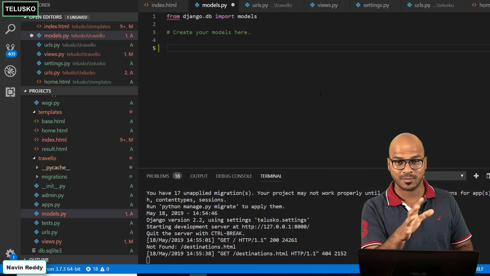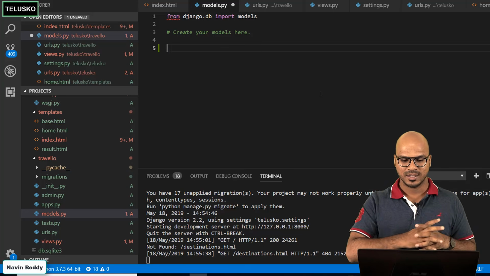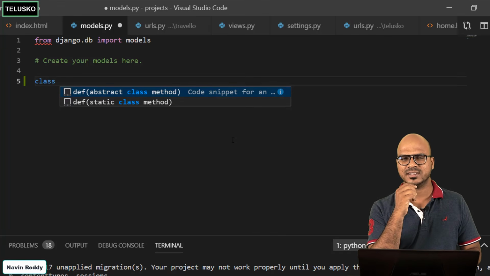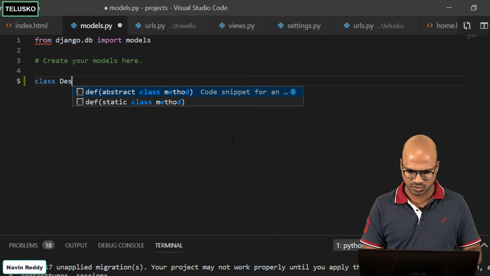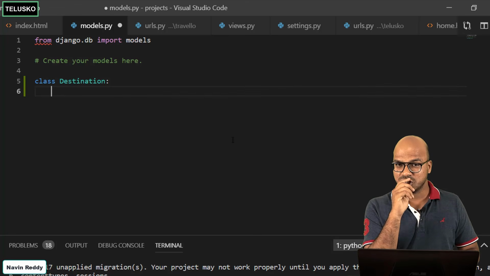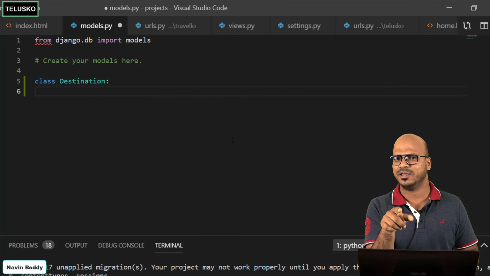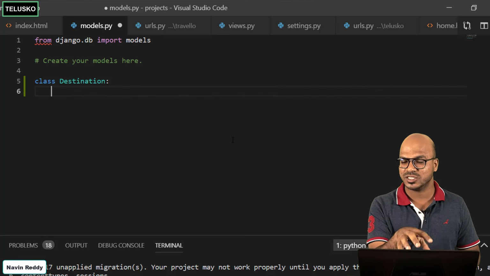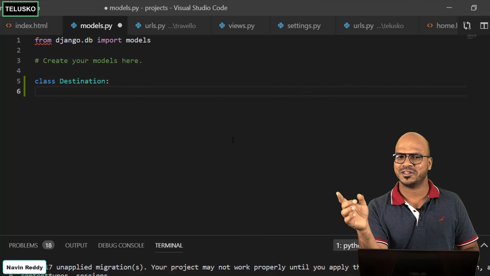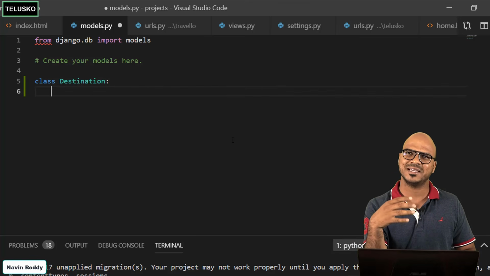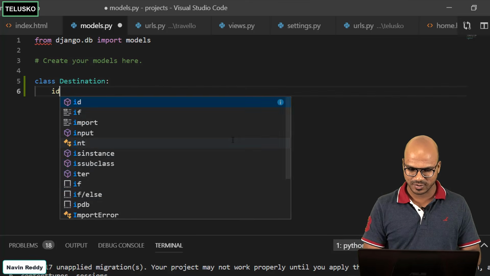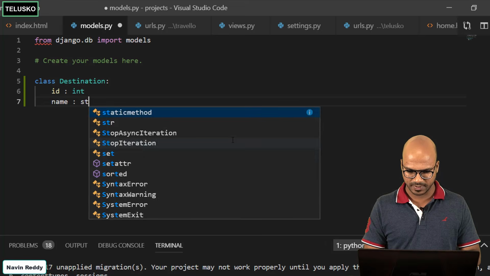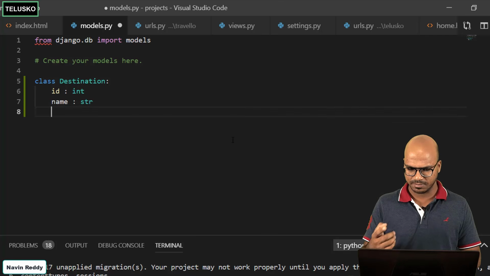We have talked about all this in the Python sessions. We have talked about classes and objects, and here we'll create a class now. So let's say class, and we'll name this class what? Destination. That should make sense. So we got class Destination, and here we want to create some variables. How many variables? 4, right? But we'll also add one more, because in future we are going to connect this with a database. In every database table we'll have a primary key, so it makes sense to have an ID there. So let's also create a variable ID, with type int. Let's have a name, which will be of type str. That's the destination name.